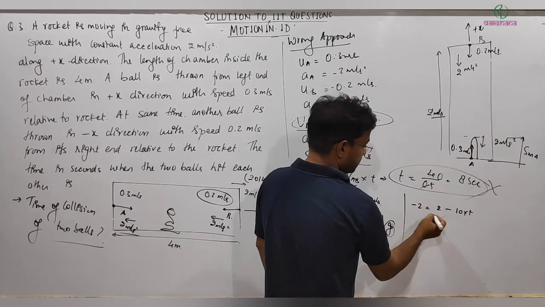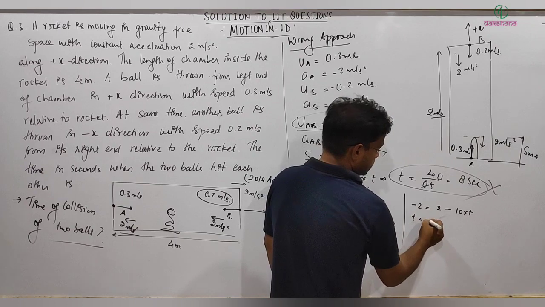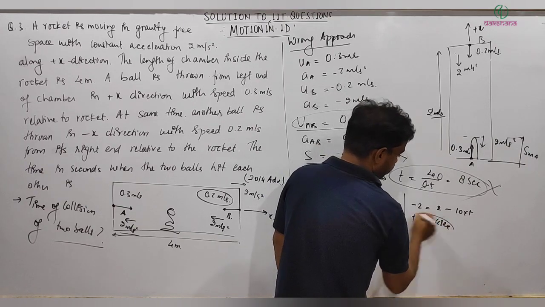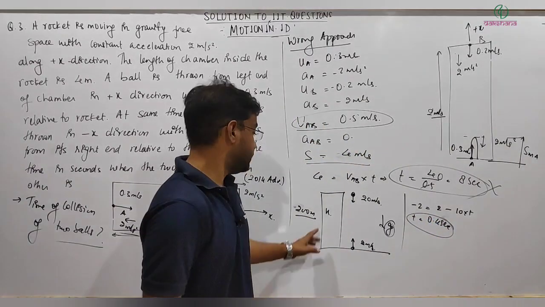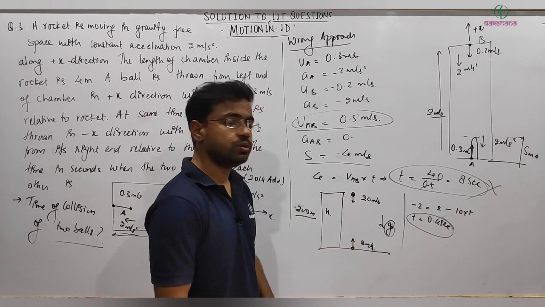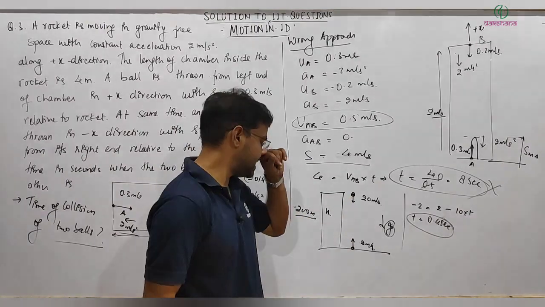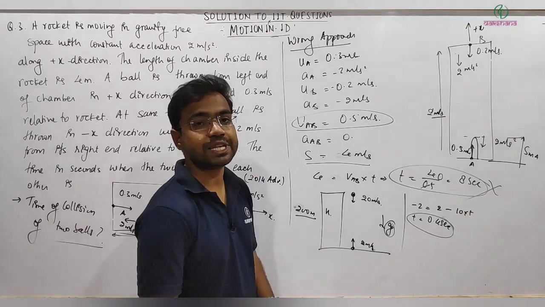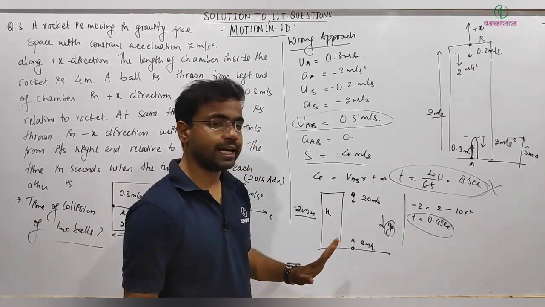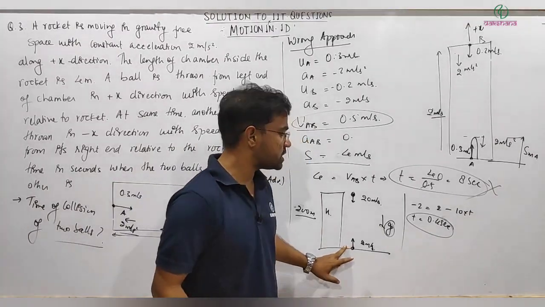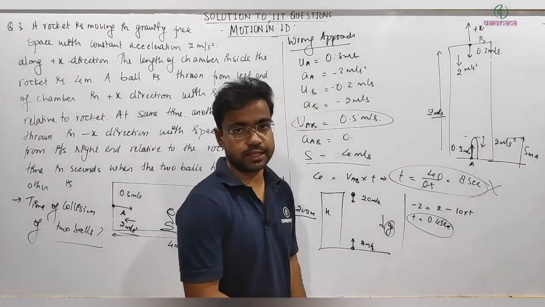This comes out to be t equal to 0.4 second. You can calculate the time taken by the other ball to hit the ground, which will definitely be greater, a few seconds. So the point is that the motion of this ball is only up to 0.4 second.